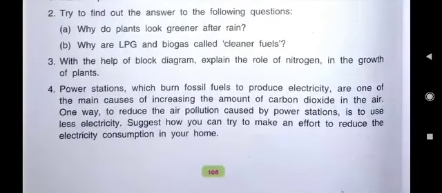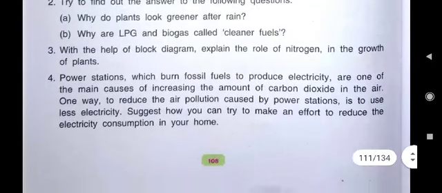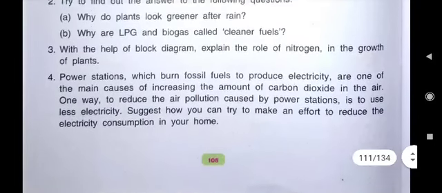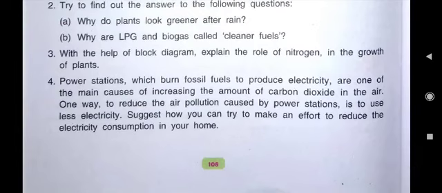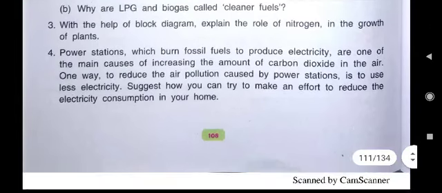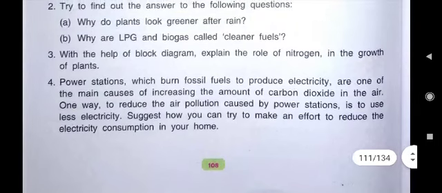When there is no one, switch off the fan, switch off the lights, so that electricity consumption will be less in your house. These are the ways through which we can contribute to nature, making the atmosphere clean. And if the atmosphere is clean, that will be helpful for all of us.